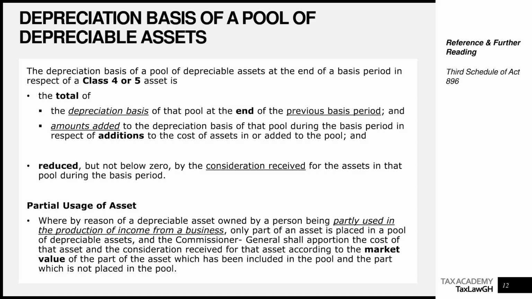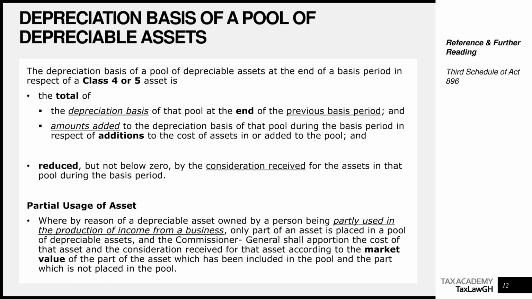That aside, we are saying that, you remember we said, if you are to sell the assets, you deduct the consideration received. And what we are saying here is that the Commissioner General recommends, or he will prescribe to you, that you use the market value to apportion how much should be granted as consideration. So let's say we are saying market value of the parts in the pool and the parts not placed in the pool. Let's assume the car is $100,000. That's the cost of the car.